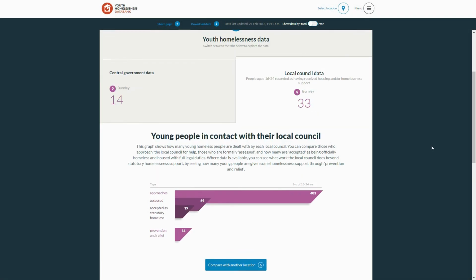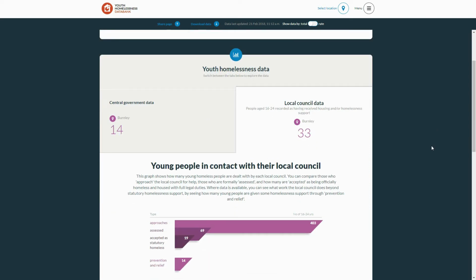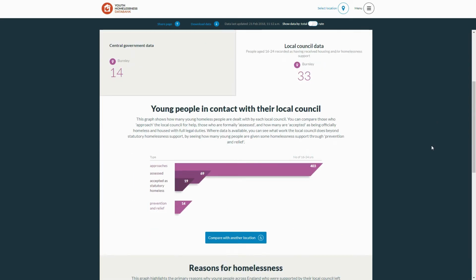The right-hand tab, Local Council Data, displays the data Centrepoint have collected by request from local authorities in England and from housing statistics departments in Scotland, Northern Ireland and Wales. This tab offers specific information on the journeys young people go through with their local authority. Here, information on the number of young people approaching their local authority is displayed, along with the number of people who are subsequently assessed, accepted as statutory homeless, and those who are given successful prevention and relief support.